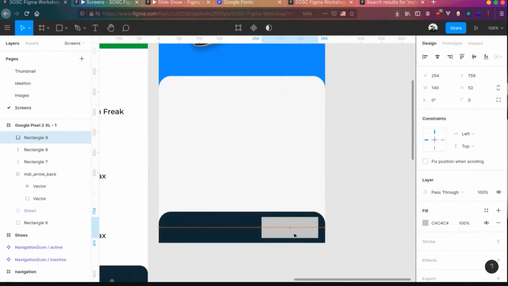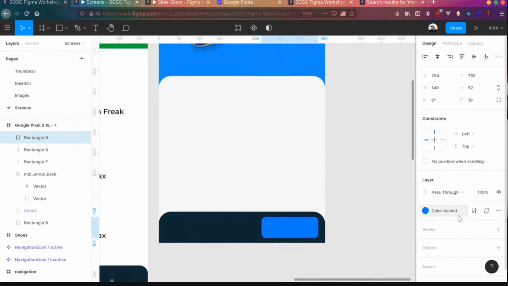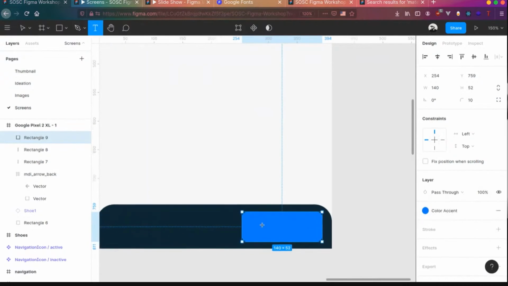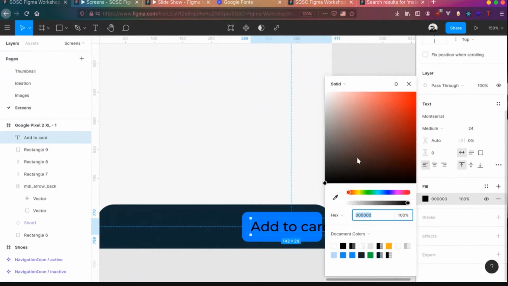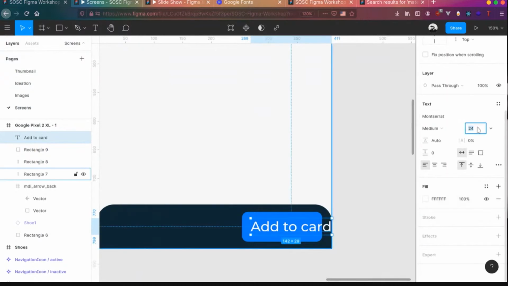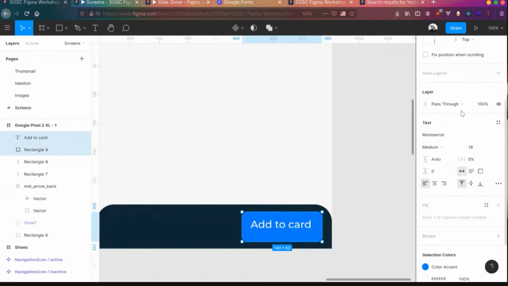Since time constraint, I am going to speed it up a little bit. Create a button, change the color to blue, and let's say this is add to cart button. Add to cart, and let's change the size of that to white and 18 pixels. Center it out.